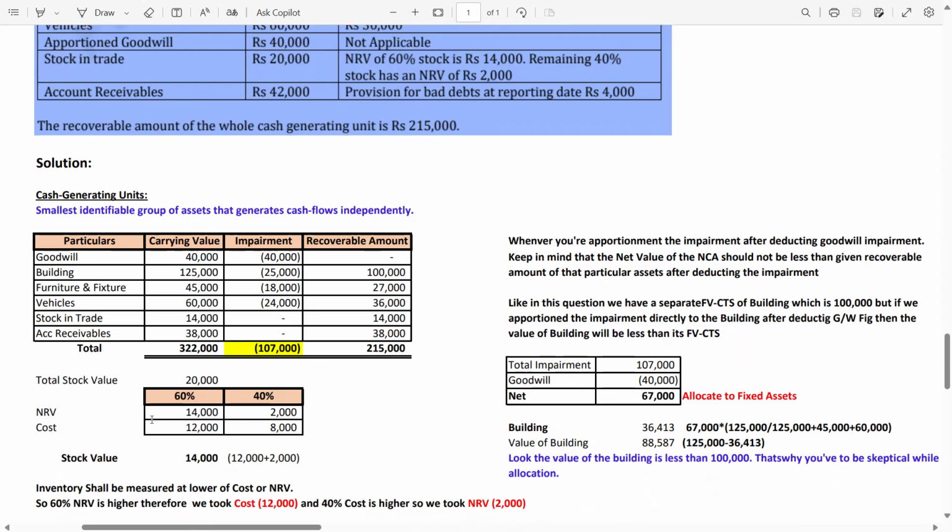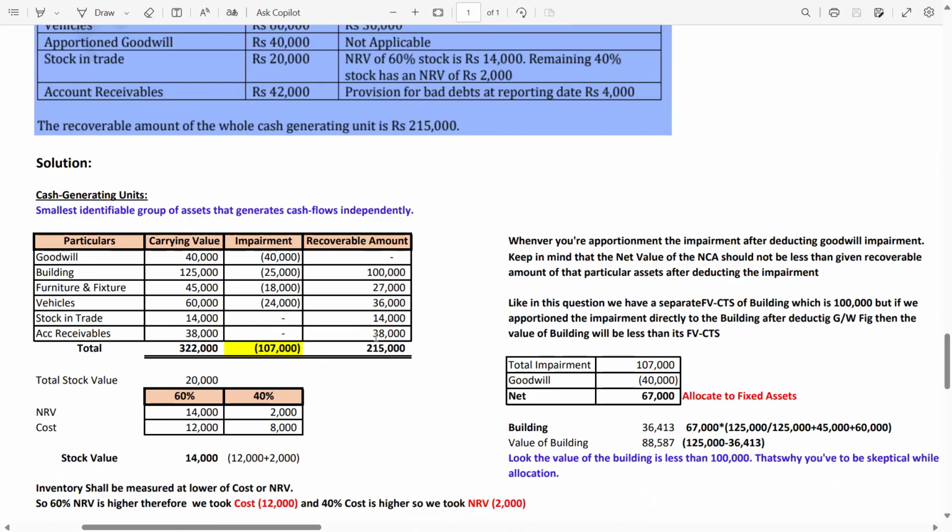The reduction to NRV is as per IAS 2. For the 60%, cost is lower, therefore we took cost 12,000, and for the 40%, NRV is lower, so we took NRV 2,000. So the total is 14,000, which I have written here. There is no impairment, so I have written the complete recoverable amount of 14,000. The same goes for accounts receivable, because for accounts receivable impairment we have a separate standard, which is IFRS 9. Once you move to the IFRS 9 lecture, you will get a better understanding.